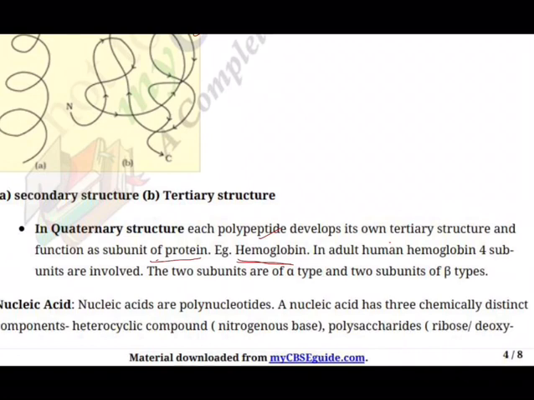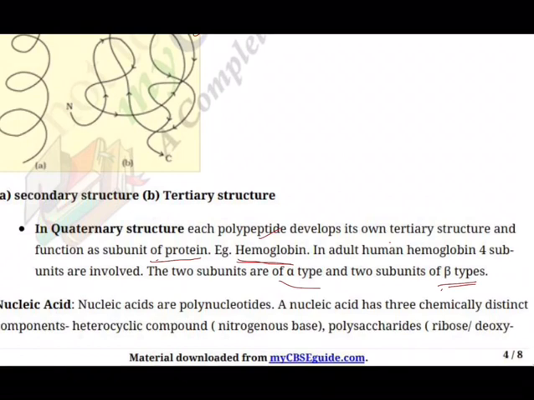It's present, as all of you know, in our blood, RBC, red blood corpuscles, and hemoglobin plays a crucial role in absorbing oxygen, and it forms oxyhemoglobin, and whichever blood has got oxyhemoglobin, that's considered as pure blood. So in adult human hemoglobin, 4 subunits are involved. The 2 subunits are alpha type and 2 subunits are beta type. This is the structure of hemoglobin.